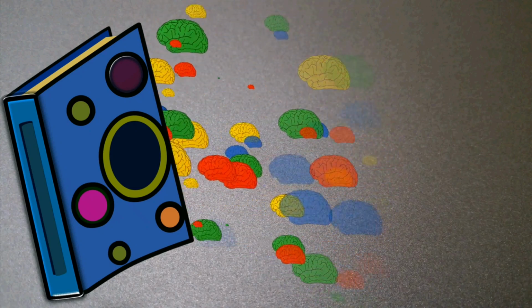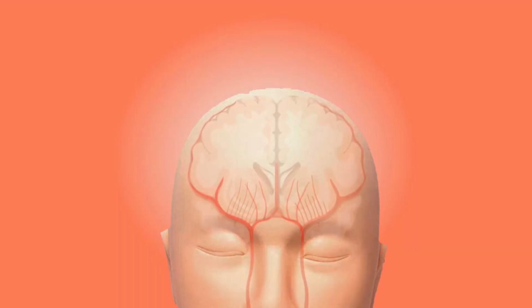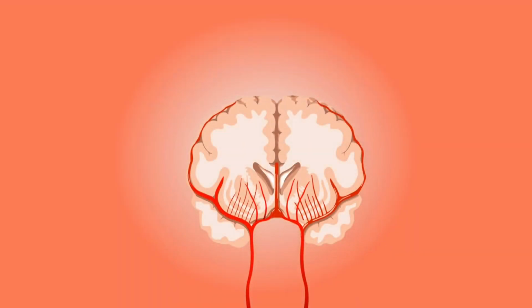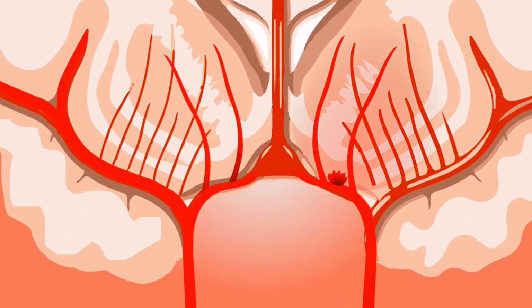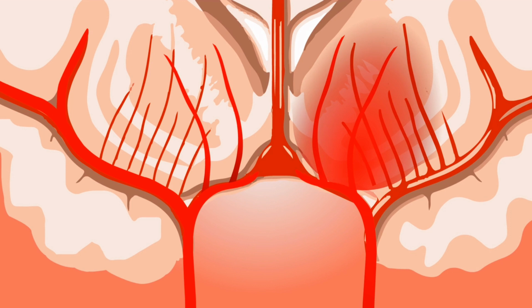Occipital lobe. The occipital lobe is located at the back of the brain and is responsible for processing visual information from the eyes. It plays a crucial role in visual perception, object recognition, and spatial awareness. Each lobe is interconnected with other parts of the brain, and they work together to control and coordinate various bodily functions and behaviors. Human nervous system.